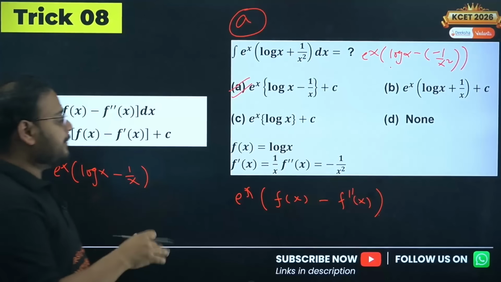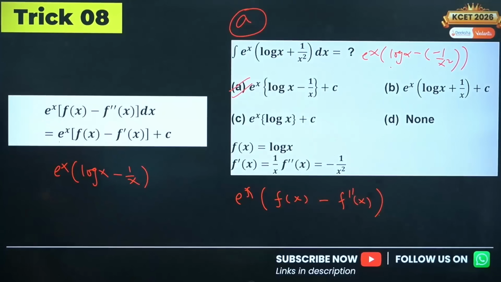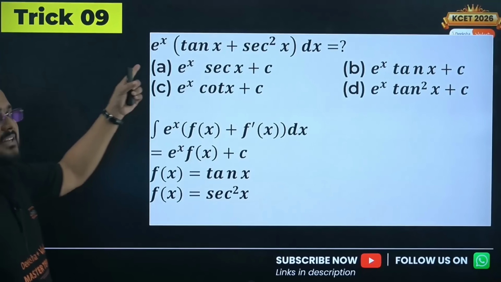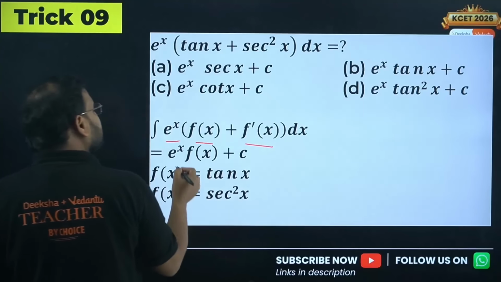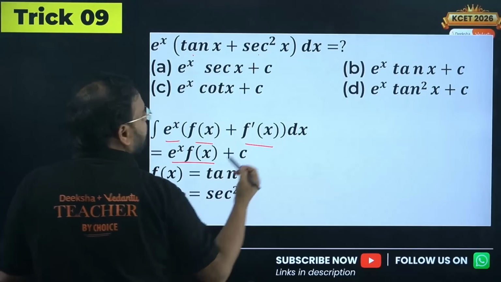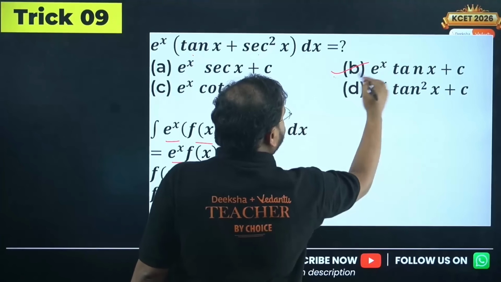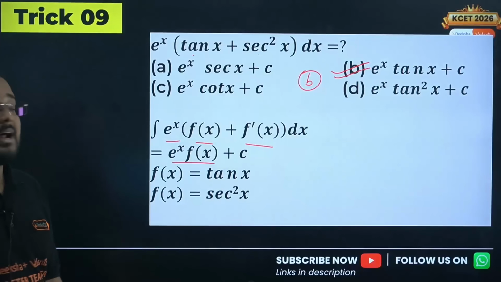We have the property e power x fx plus f dash of x. That also I have included over here, but this is a very important one. Trick number 9. This is that property we are talking about. E power x fx plus f dash of x, the answer is always e power x fx. In this case, the derivative of tan is secant square. The answer will be what? Option B. The answer is option B. Clear, guys? So trick number 9 is clear.